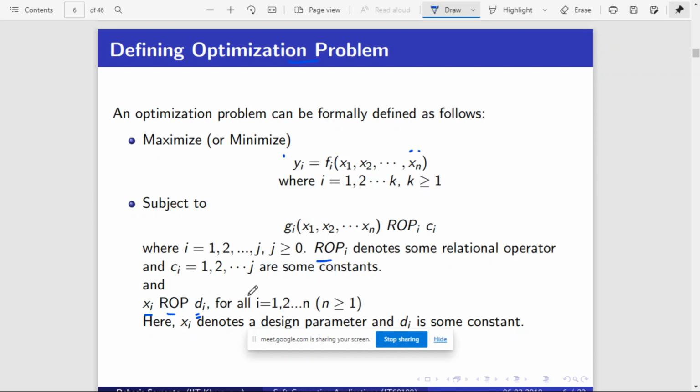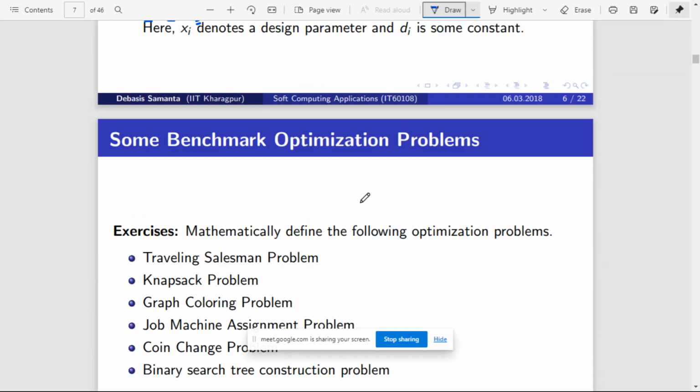So instead of ci here they are using di. So it can be either di or ci. Basically it's a constant, right? Or we can say it's ci. Okay, so something will be there. So this is the generic structure of representing an optimization problem, right?